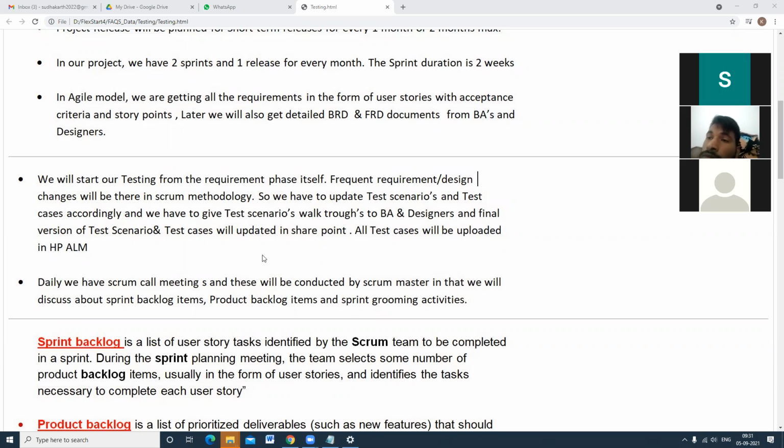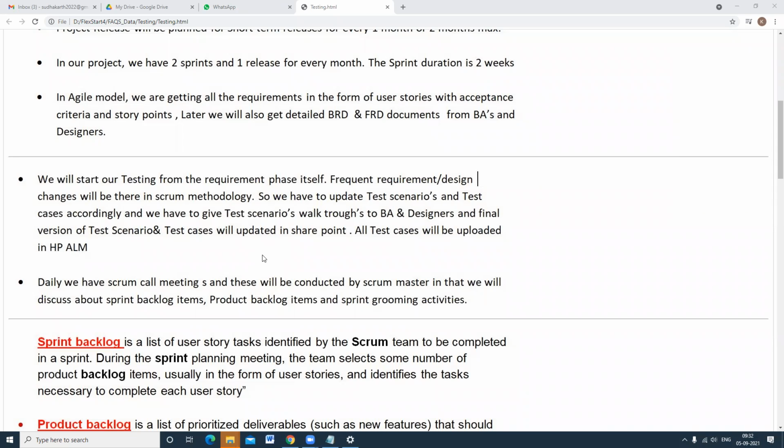SharePoint means it is a shared drive. If you are saving in your local system, that is not a shared drive. So there will be some remote machine, and you have to copy and paste all the test cases and test scenarios and place them in a central folder that is called SharePoint. Generally, companies will use some SharePoint location, so you need to know how to access it, and they will tell you where all the documents are available.